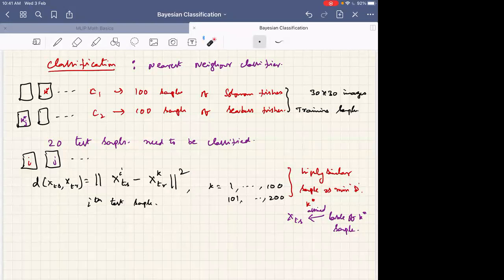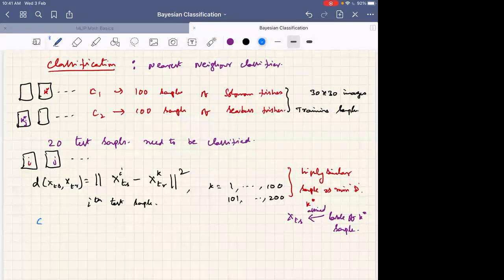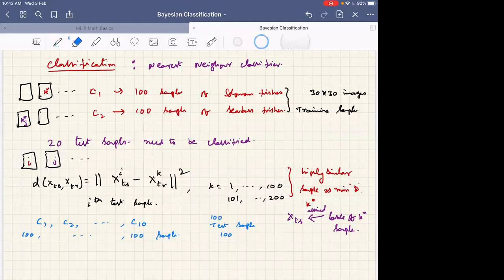Okay. So now I want to use a similar setup, but I will change a few things to make our discussion a little more broad. I have now C1, C2, up to C10, 10 classes. Each has 100 samples. Now I have test samples. Again here I have 100 test samples.